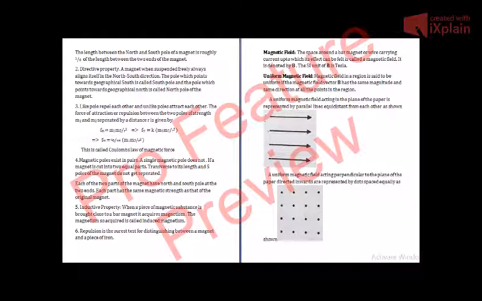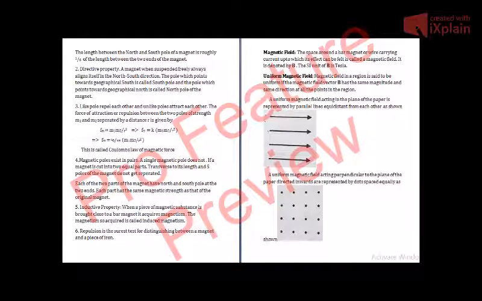So the south pole will attract the north pole of the bar magnet when it is suspended freely, and the north pole of the Earth's magnetism will attract the south pole of the bar magnet. So the bar magnet's north pole will always be towards the geographical north pole, and its south pole will always be towards the geographical south pole.